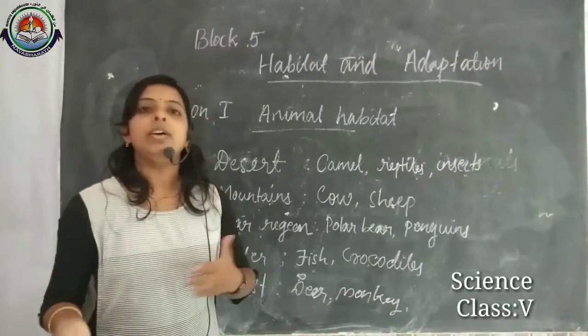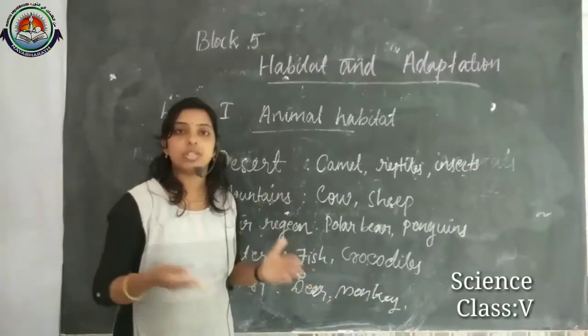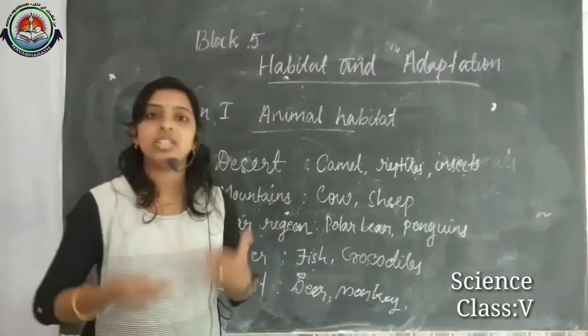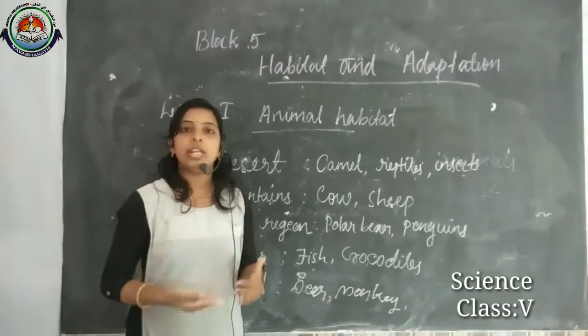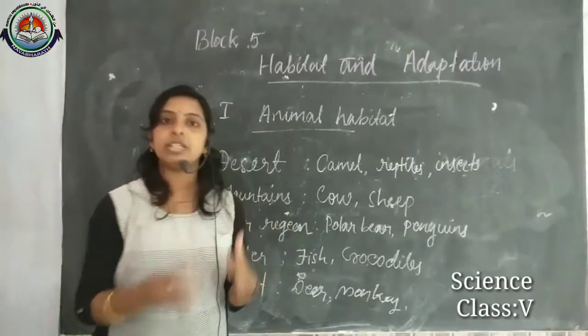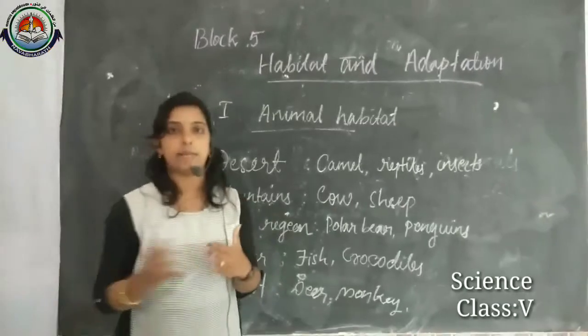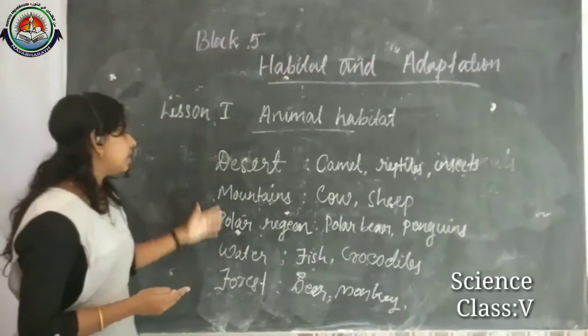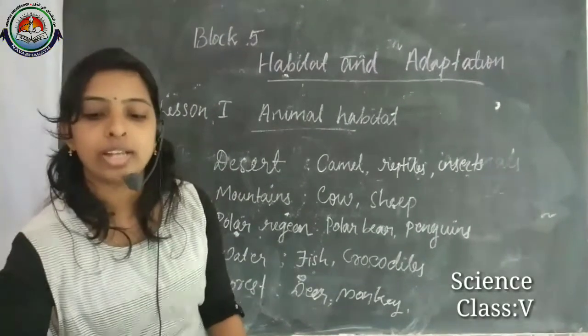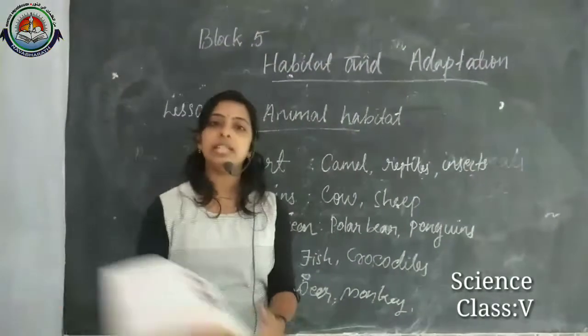Then we learnt about what adaptation is. Adaptation is when animals have certain features that help them to live in their habitat. Those features are considered adaptations. Then we discussed various habitats and how animals are surviving in them.